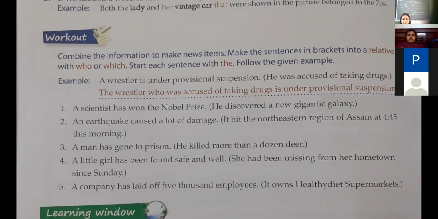Next, a company has laid off 5,000 employees. It owns Healthy Diet supermarkets. A company which owns Healthy Diet supermarkets has laid off 5,000 employees. Very good.